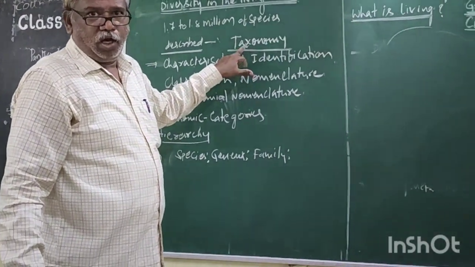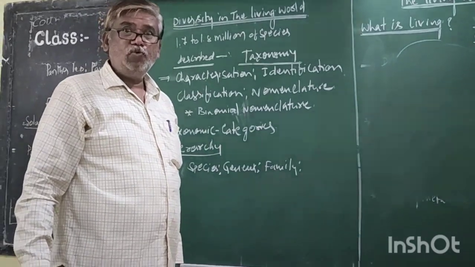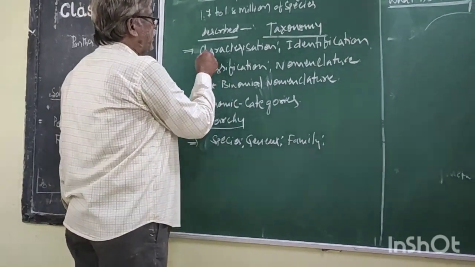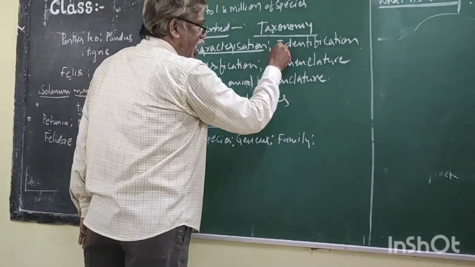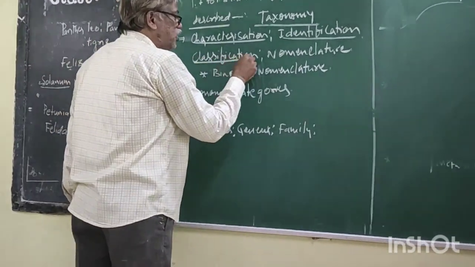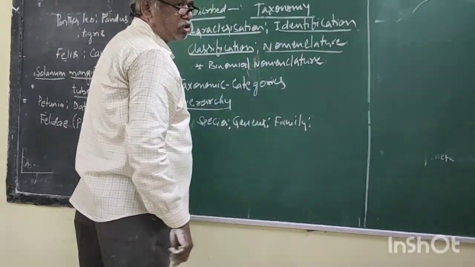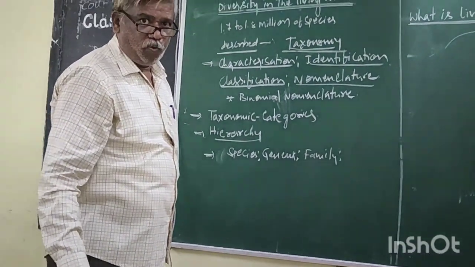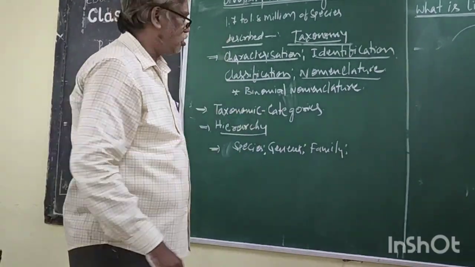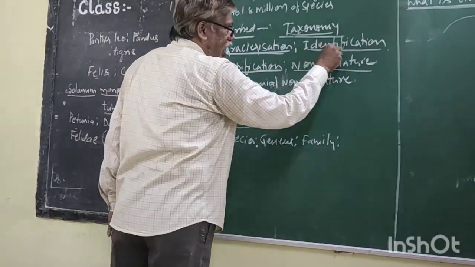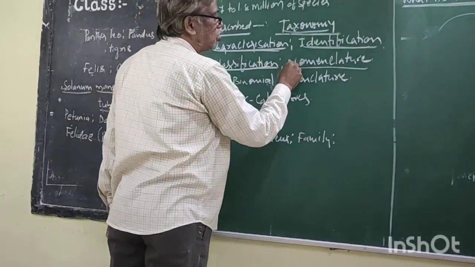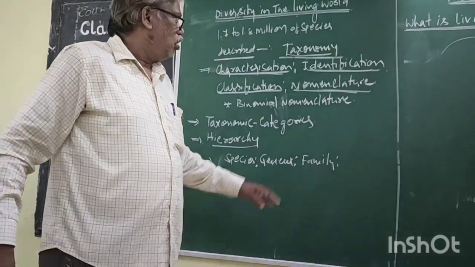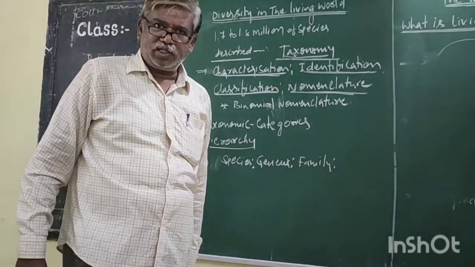Taxonomy: a branch of biology which deals with 4 important processes: characterization, identification, classification, nomenclature. This is called taxonomy. Right. Now, the father of taxonomy is Carolus Linnaeus.